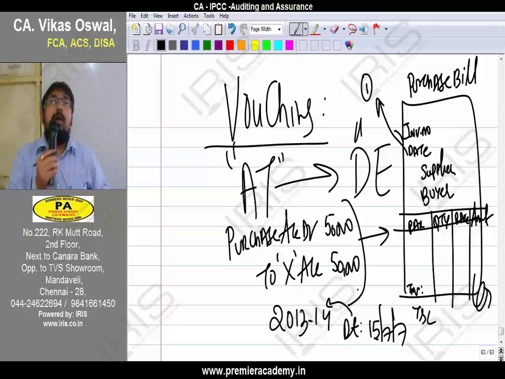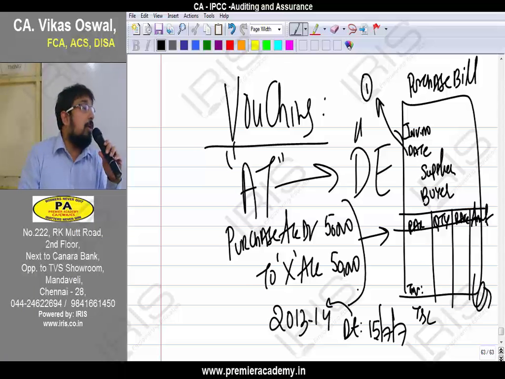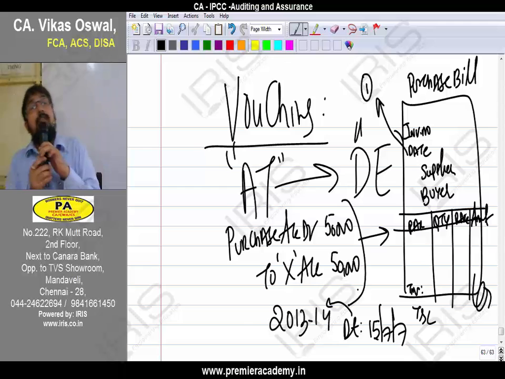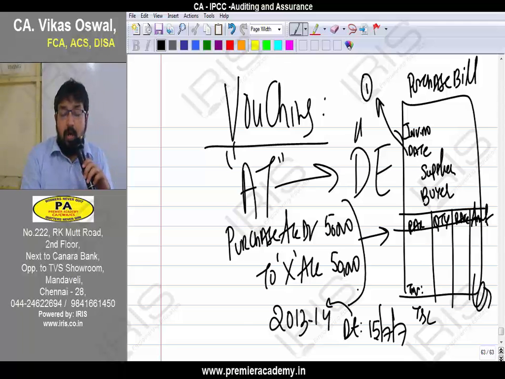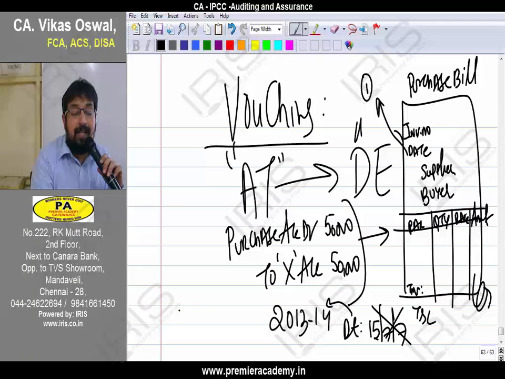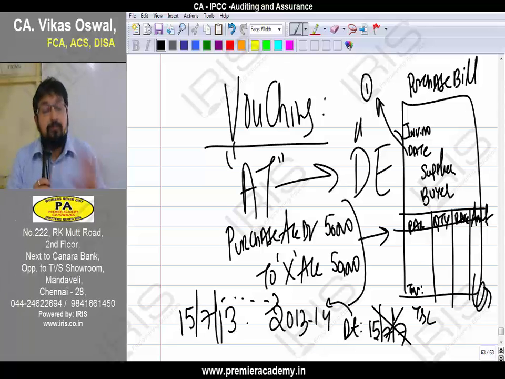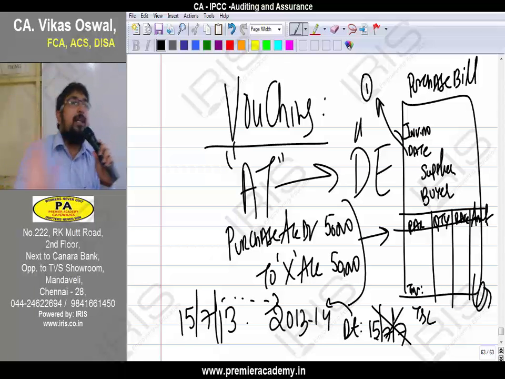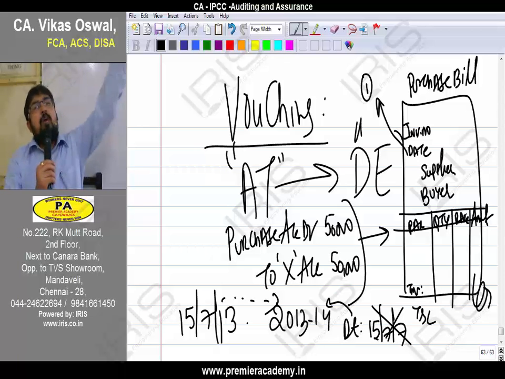So as an auditor, the date is not matching. The date is not sufficing the requirement. So I cannot take this date. Suppose say the date is 15 July 13. Should I record it? Yes or no? Should I record it, my dear soldiers? Yes. So the first golden rule of vouching is whether the date of the voucher falls in the accounting period subject to audit. Come on, what is the first golden rule?